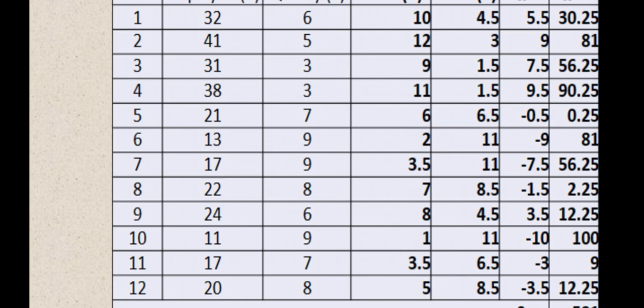Kasi, doon sila maglalaban, di ba? Yun yung dalawang place value or ranking na kailangan makuha ng dalawa. So, 3 plus 4, that is 7, divide 2, so that is 3.5. So, kaya, sa dalawang variable natin or value natin, which is 17, yung rank nila is 3.5.